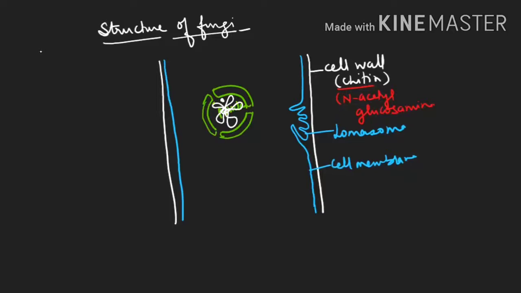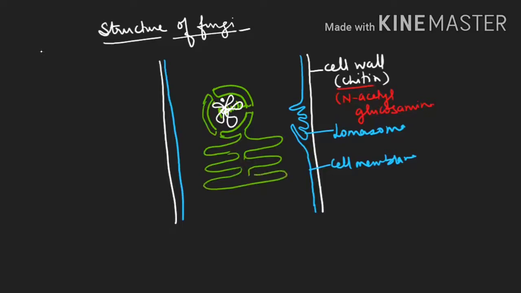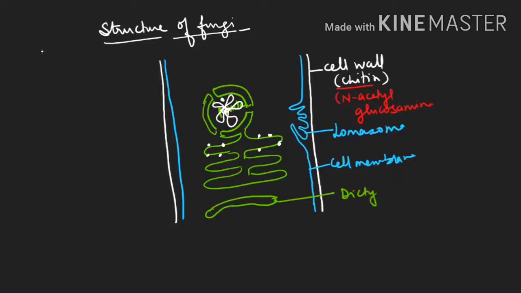And from the nuclear membrane, we have to draw the endomembrane system. So this is your endoplasmic reticulum, which can have ribosomes on its surface. So there can be rough ER and smooth ER also. This side I'm drawing rough ER, and down will be smooth ER. Here the main thing you have to focus on is that they have a unicisternal Golgi body. This unicisternal Golgi body is known as dictyosome. Dictyosome is a unicisternal Golgi body.